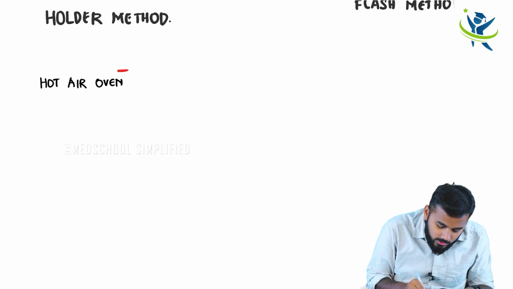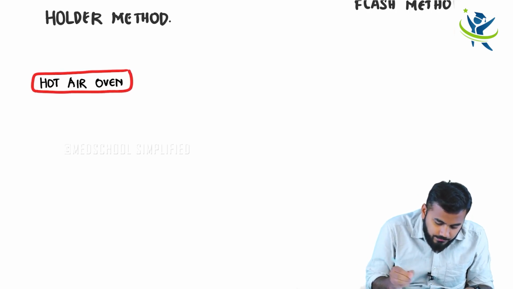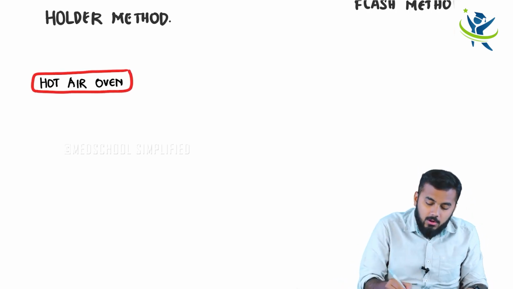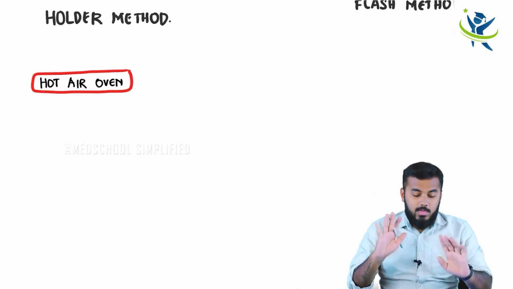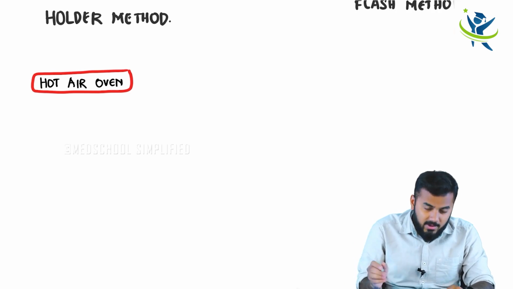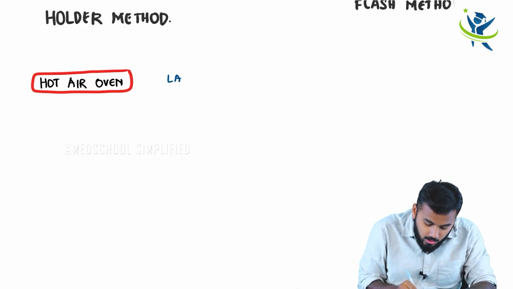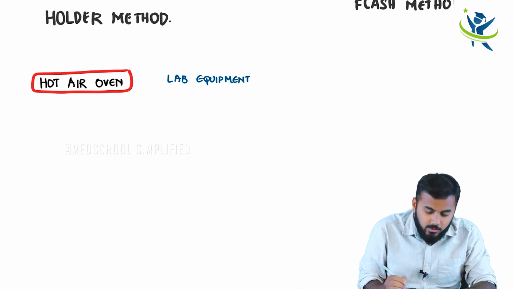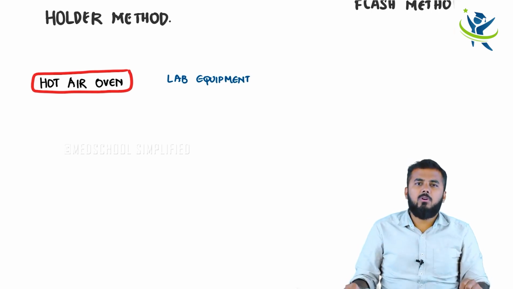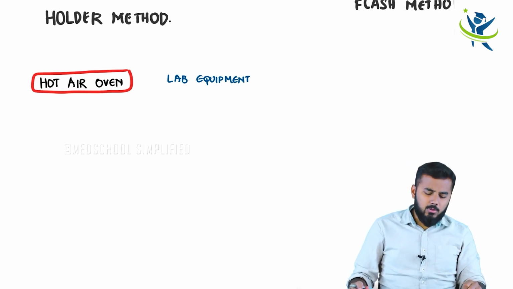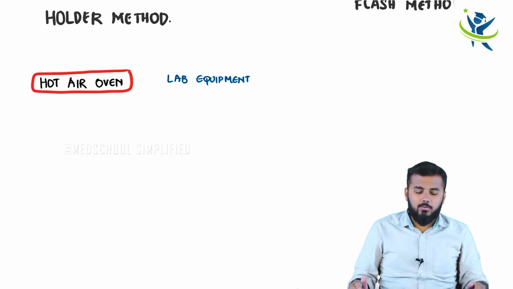Now in this hot air oven, what will I do? First of all, let me write down a list of what all things I'm going to work on. All kinds of lab equipment: jars, petri dishes, pipettes. All these lab equipment we also sterilize using this hot air oven.